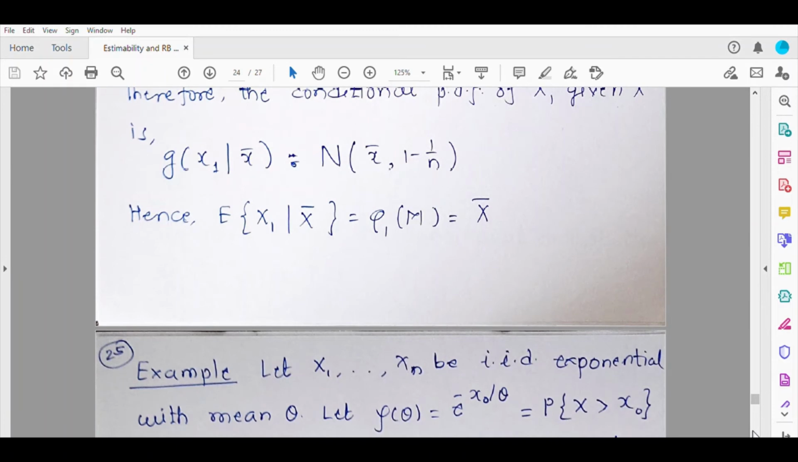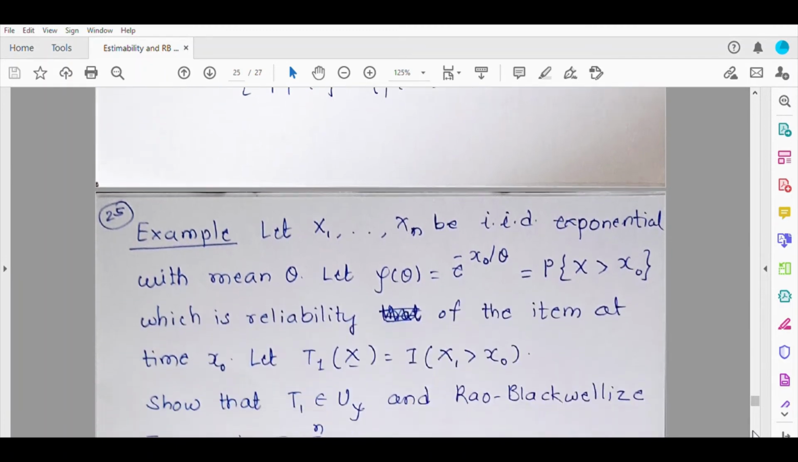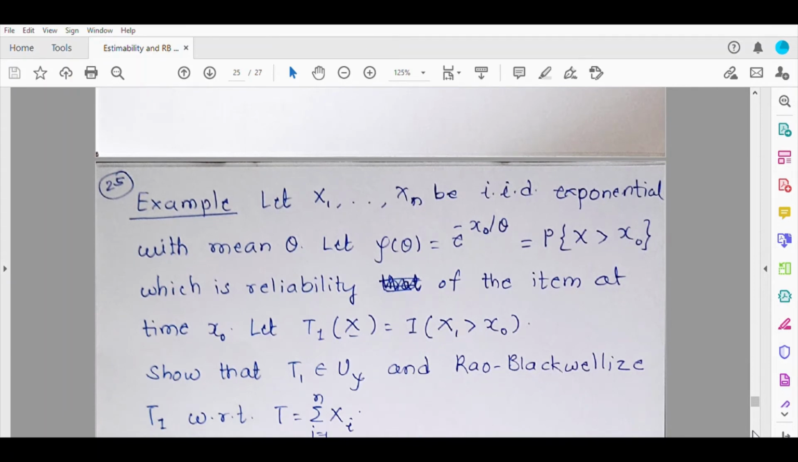So now let us consider one more interesting question and then we will stop. So suppose now, this exponential case we haven't discussed before. Suppose xi's are exponential random variables with mean theta. So the PDF will be 1 by theta e raised to minus x by theta. Now suppose psi theta is the survival function computed at point x naught. It also means reliability of an item whose lifetime follows exponential distribution with mean theta at point x naught.